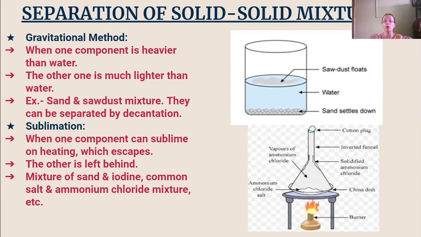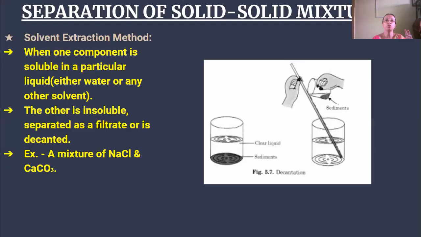Then sublimation: one component has to be able to sublime. That's the property of sublimation on heating, and that component can escape and be separated from the mixture. For example, a mixture of sand and iodine, where iodine can sublime. Then a common salt and ammonium chloride mixture, where ammonium chloride can sublime.